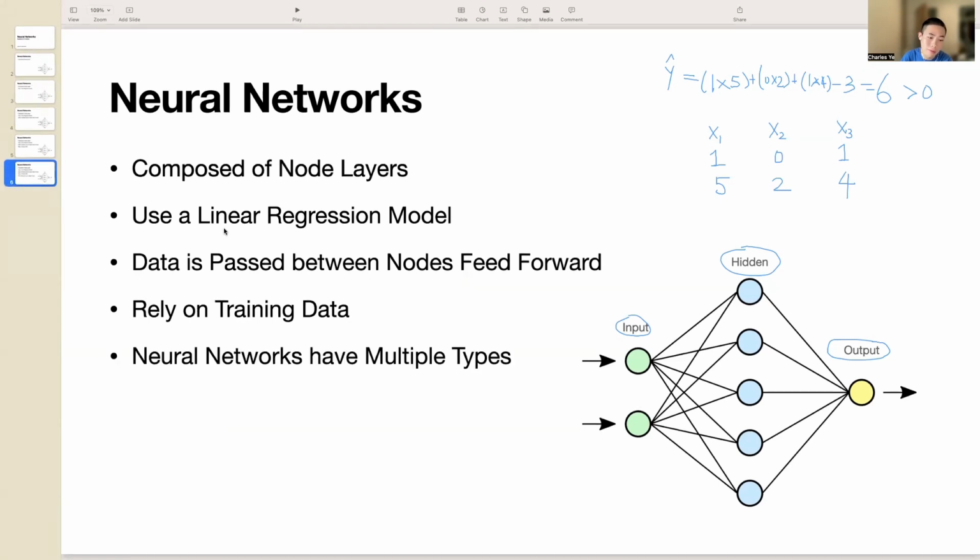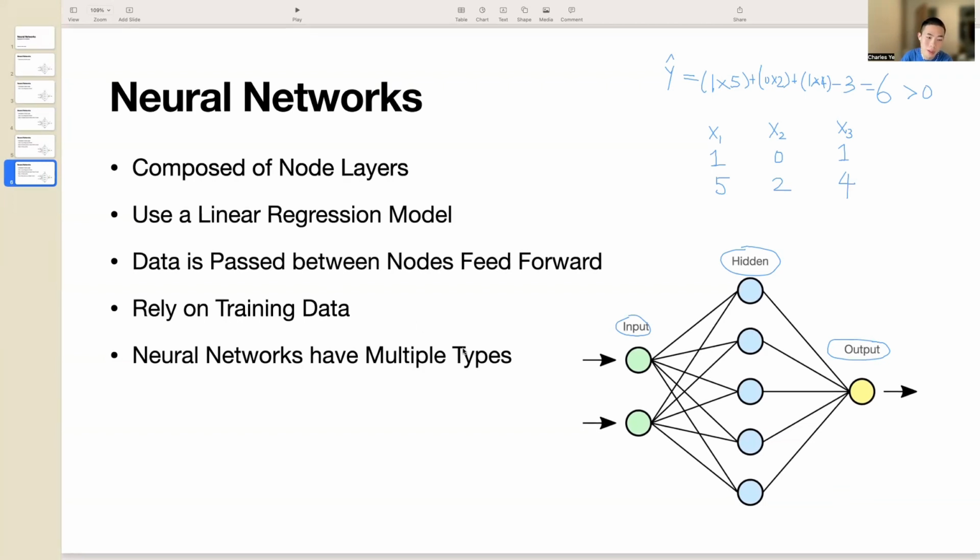And finally, number 5, there are multiple types of neural networks beyond the feed-forward neural network that we have described previously. For example, there are convolutional neural networks, known as CNNs, which have a unique architecture that is well suited for identifying patterns like image recognition. And there are recurrent neural networks, or RNNs, which are identified by their feedback loops. RNNs are primarily leveraged using time series data to make predictions about future events, like sales forecasting.